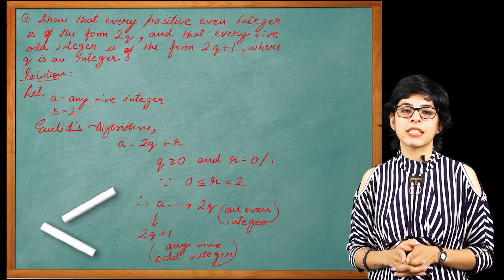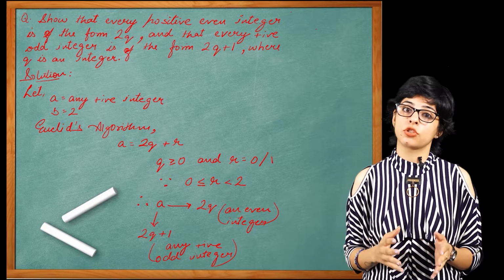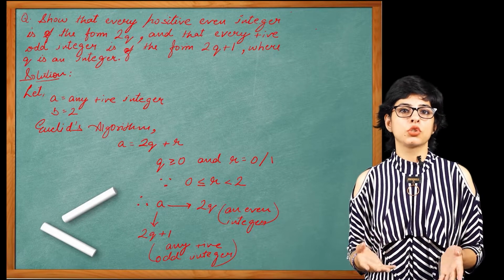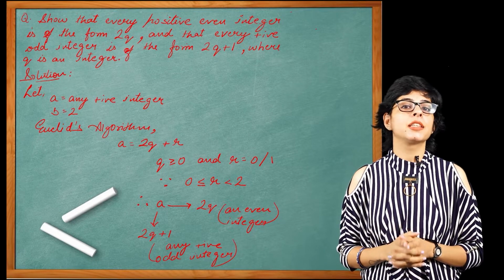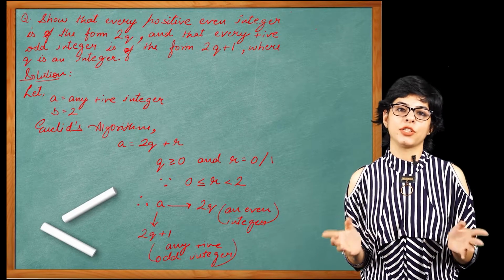So in this case, if a is in the form of 2q, it will definitely be an even integer because it is obviously divisible by 2. In case a is in the form of 2q plus 1, it is definitely going to be an odd integer.